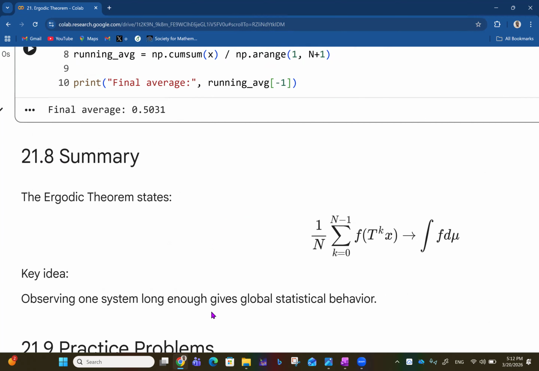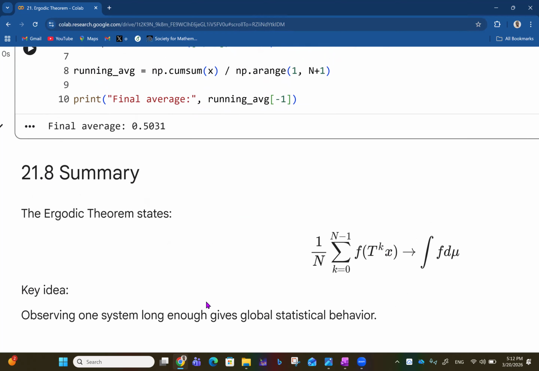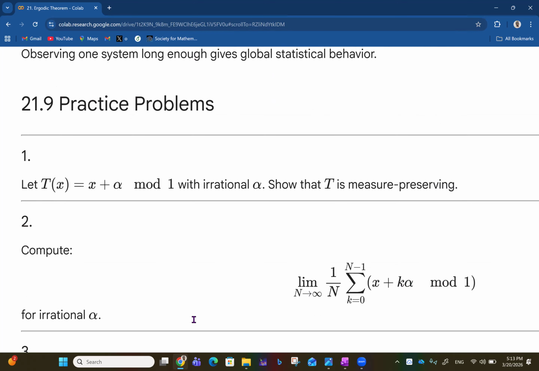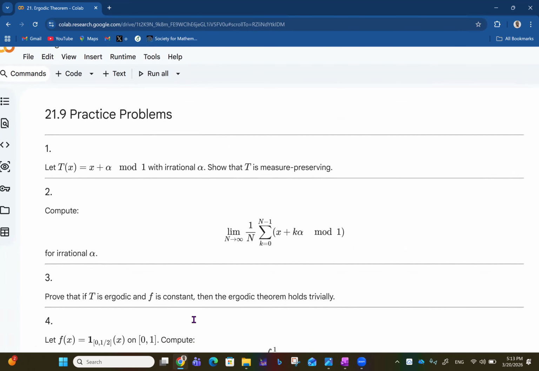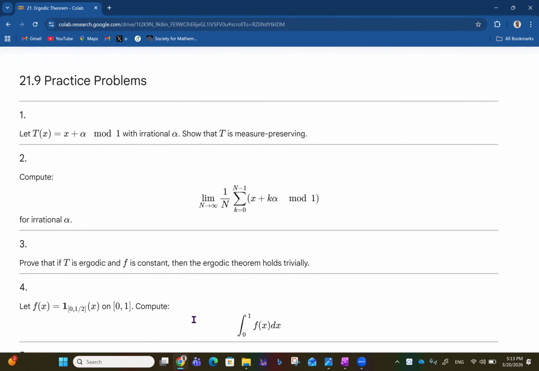In summary, we have that the ergodic theorem states 1 over n summation from k equals 0 to n minus 1 of f(T^k x) approaches the space average, that's the integral of f dμ. And the key idea is that observing one system long enough gives global statistical behavior. So we have the practice problems.